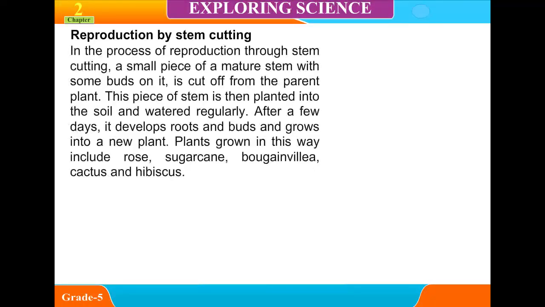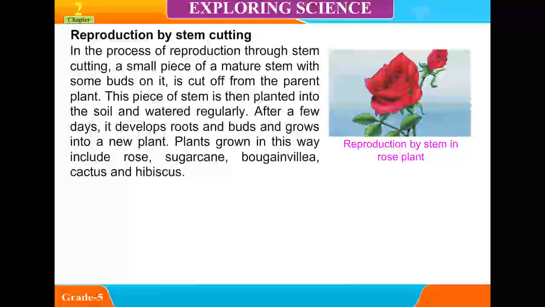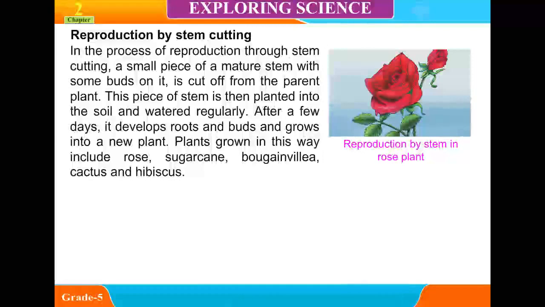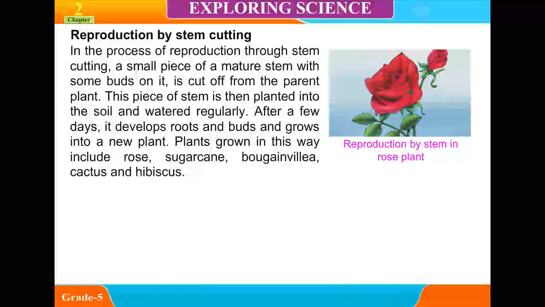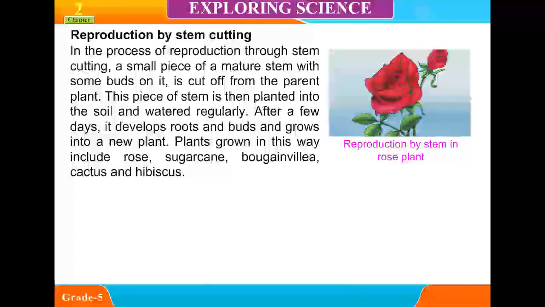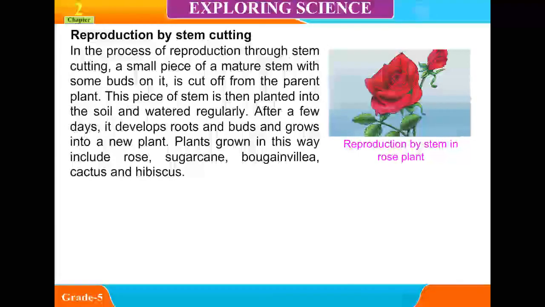Reproduction by stem cutting. In the process of reproduction through stem cutting, a small piece of a mature stem with some buds on it is cut off from the parent plant. This piece of stem is then planted into the soil and watered regularly. After a few days, it develops roots and buds and grows into a new plant. Plants grown in this way include rose, sugarcane, bougainvillea, cactus, and hibiscus.